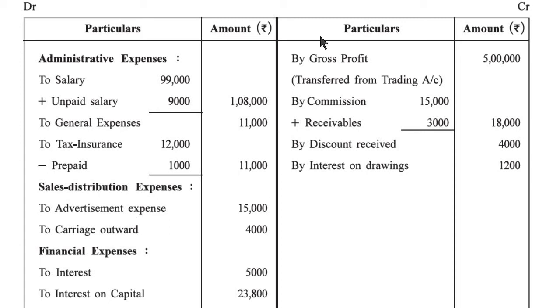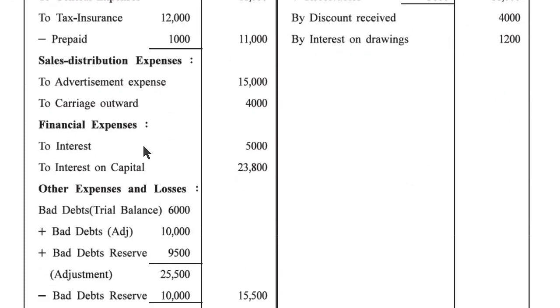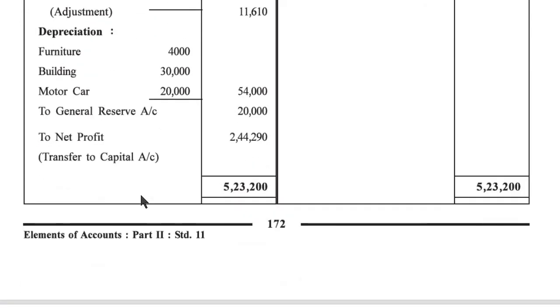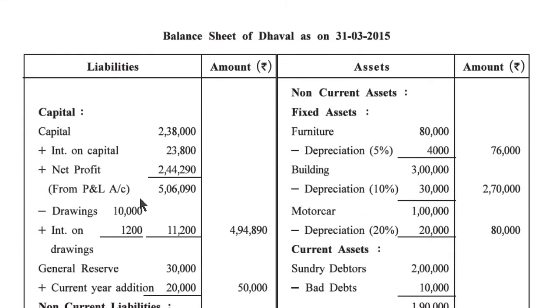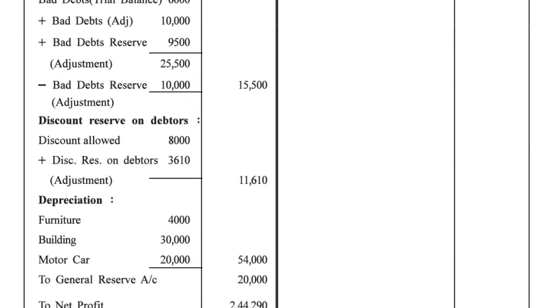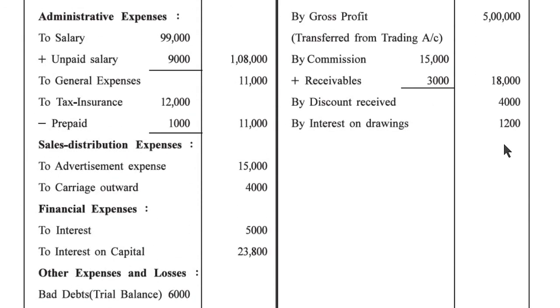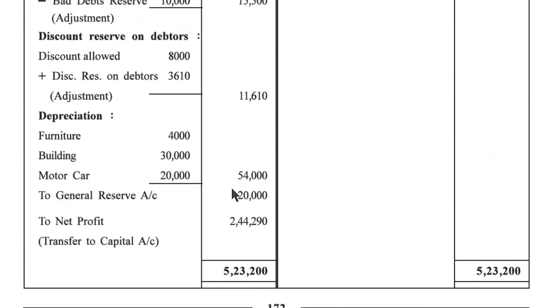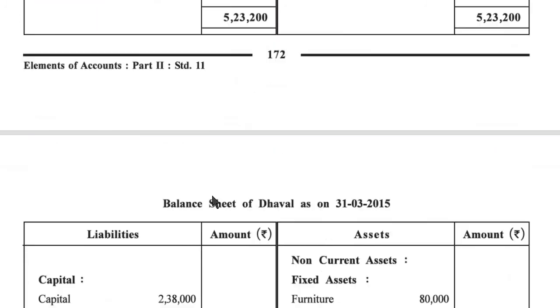We know that all the incomes we have to write in profit and loss account credit side, and all the expenses we have to write in profit and loss account debit side. If any adjustment is there, then we have to write plus and minus here in the profit and loss account. Now the credit side total of the profit and loss account is 5,23,200, and here on the debit side all the expenses we minus from 5,23,200, then the difference amount we find out, 2,44,290, and it is a net profit transferred to capital account. So this way our profit and loss account is complete.